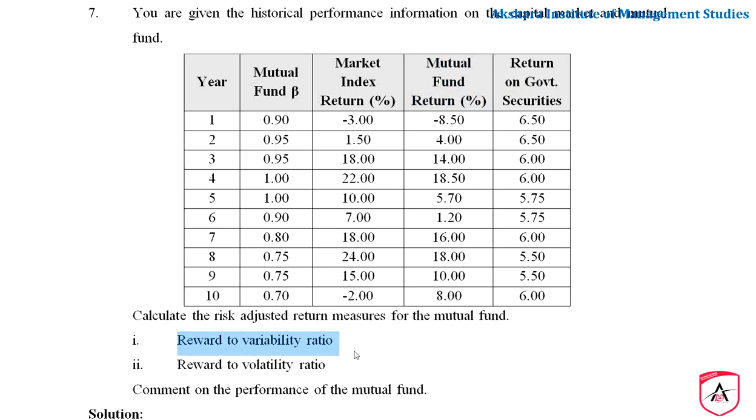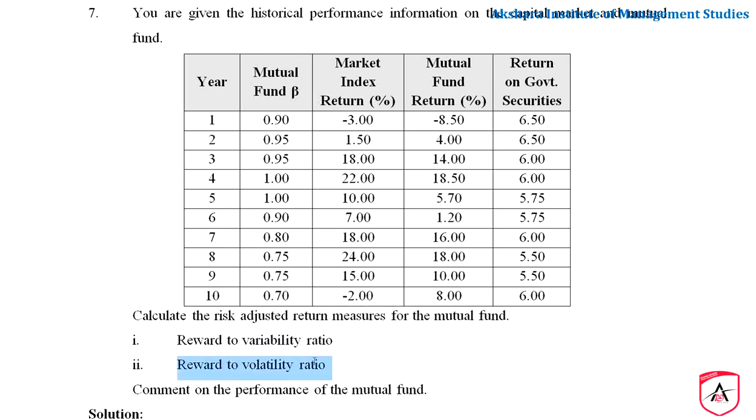Reward to variability ratio means it is the Sharpe ratio or Sharpe performance index, where we are going to use the standard deviation approach. Reward to volatility ratio means it is the Treynor's ratio. Here we are going to use the beta approach, right? And we have to comment on the performance of the mutual fund. We have to comment on both the